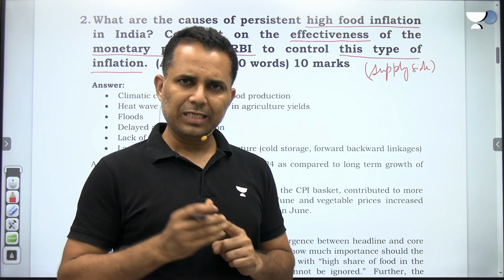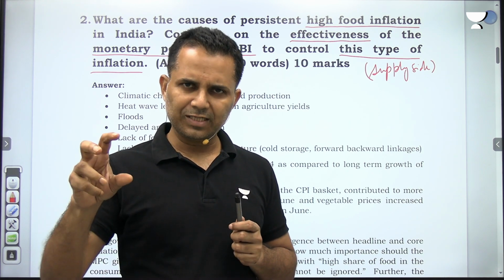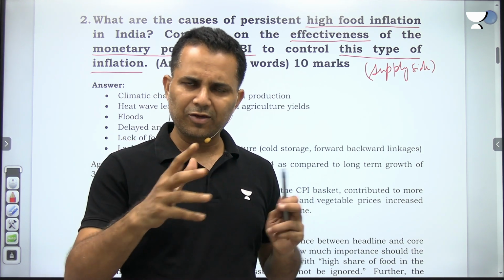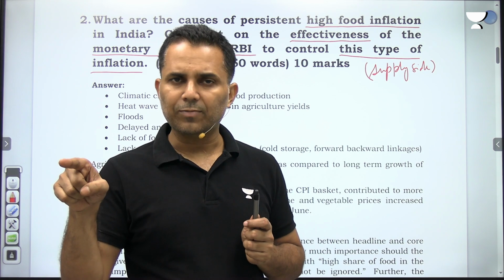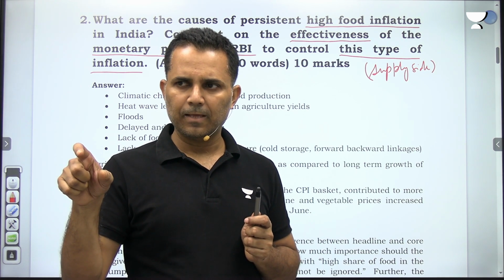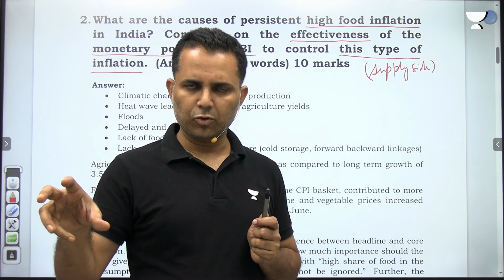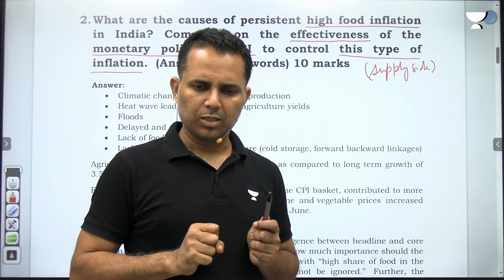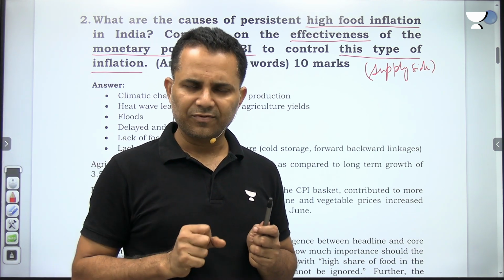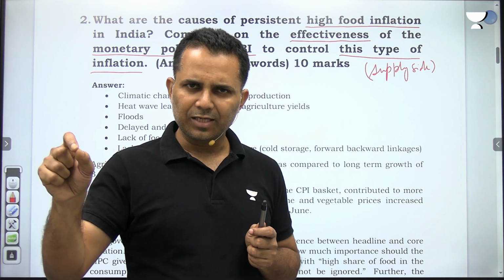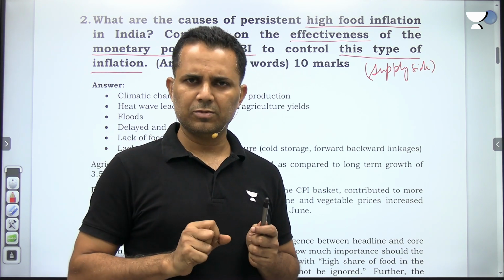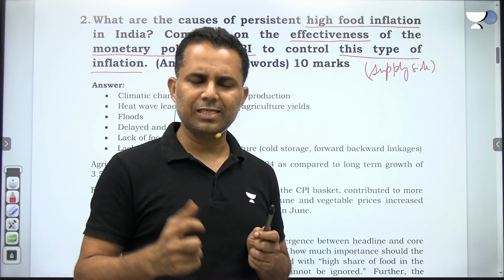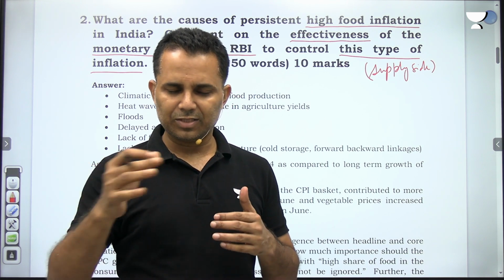First, see, if food inflation is high, why is it high? Because of supply side issues. That means connectivity issues between food growing regions and agricultural markets, or lack of cold chain infrastructure. Now, can RBI resolve the connectivity or cold chain? No. Then how can RBI handle this supply side inflation?